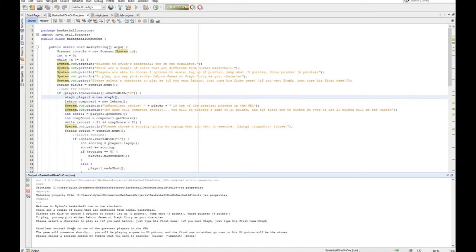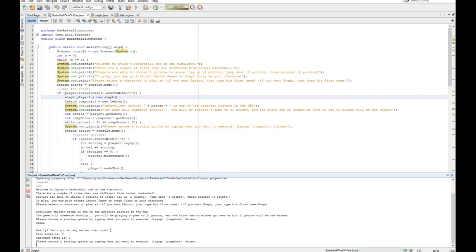And it says, excellent choice. Steph is one of the greatest players in the NBA. The game will commence shortly. You'll be playing a game to 21 points, and the first one to either go over or hit 21 points will be the winner. And as a player, you're always just going to automatically go first. Then it asks you to choose one of your offense options, layup, jump shot, three. Because Steph is good at threes, I'll say 3.